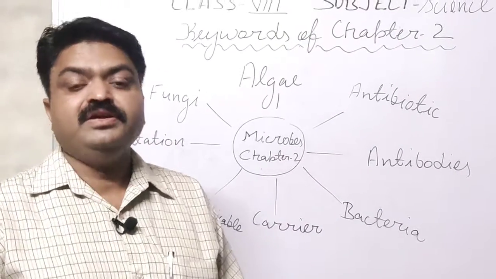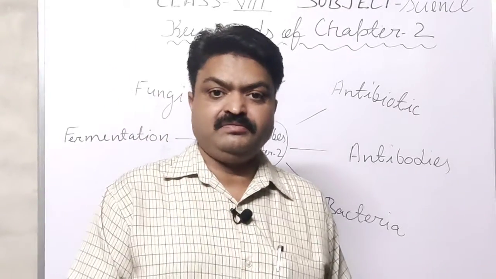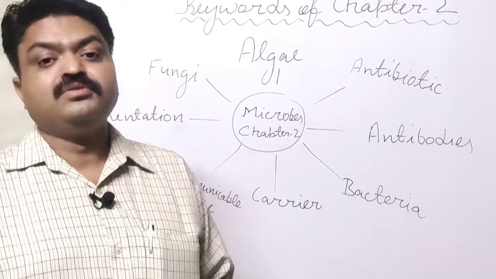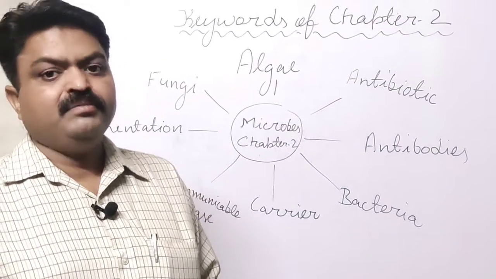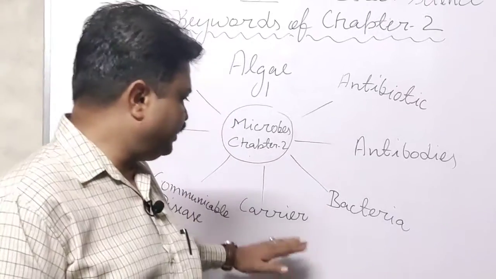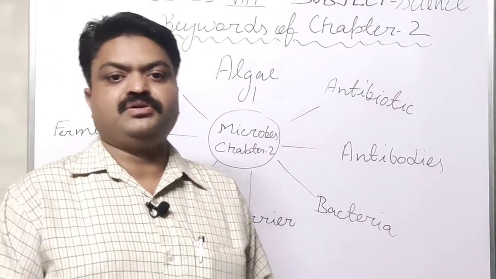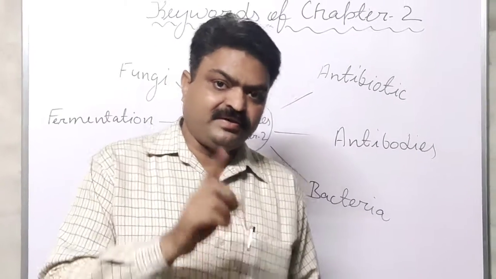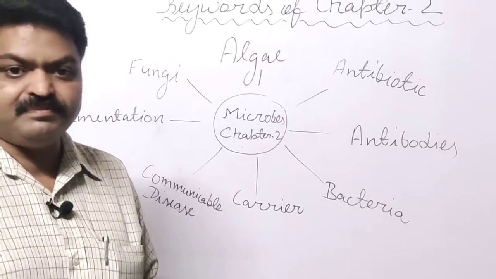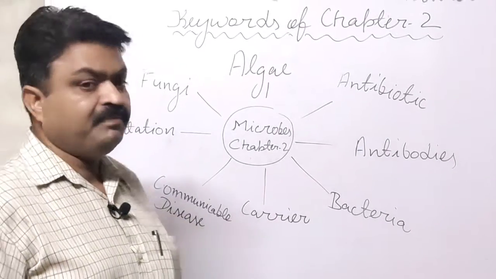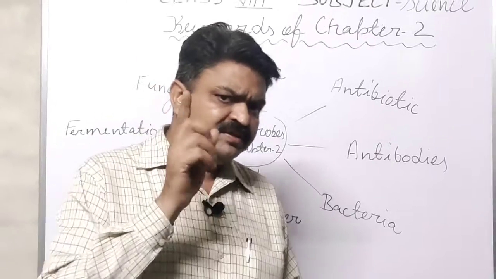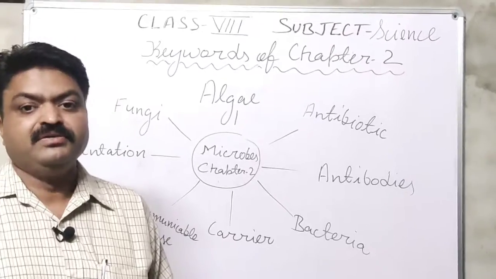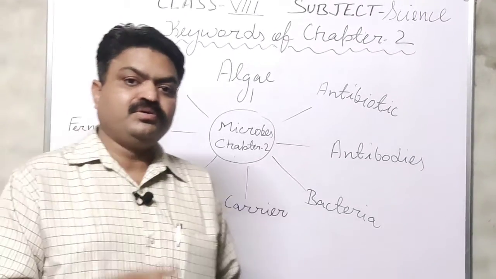The housefly is the carrier of cholera, which is caused by the Vibrio cholerae bacteria. Malaria's carrier is the female anopheles mosquito, and it spreads malaria. The microorganism spread with its help is plasmodium, and plasmodium is a protozoa.